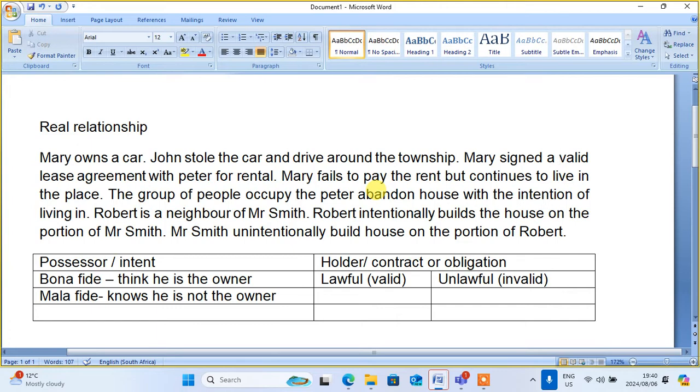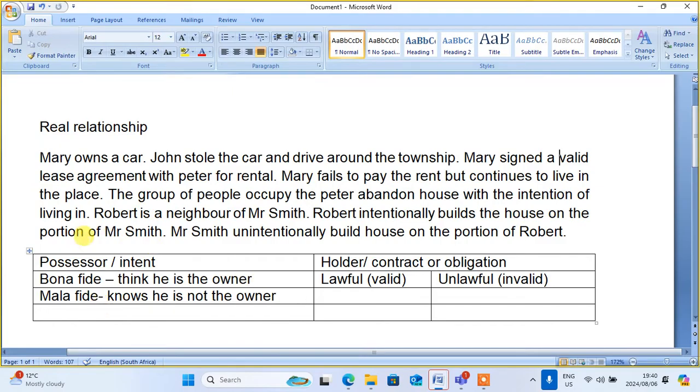So it means that those people are malafide. They know that they are not owners, but they go and live as owners. Therefore, they are malafide. Then Robert is a neighbor of Smith. Robert intentionally builds a house on a portion of Mr. Smith's land. I told you that for the possessor, we check the intent. Because Robert acted intentionally, he became a malafide possessor. Why? He knows that he is not the owner, whereas he continued to occupy such a place. Therefore, Robert is a malafide possessor.